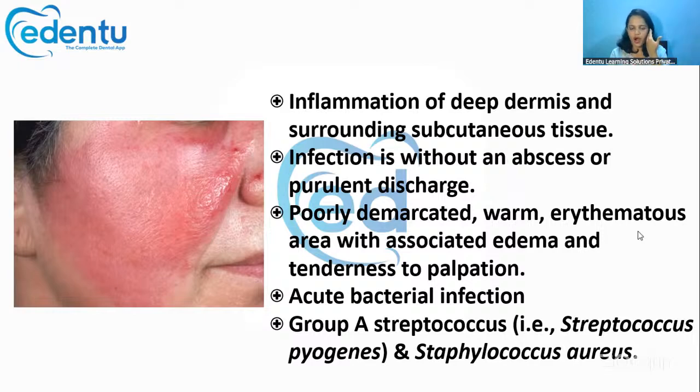The skin will be warm, erythematous in appearance, tender on palpation, and edema can also be there. It is an acute bacterial infection, and the major microorganism responsible is group A streptococci, or Staphylococcus aureus also. But since they asked for the major one, we are going with group A streptococci, that is Streptococcus pyogenes.